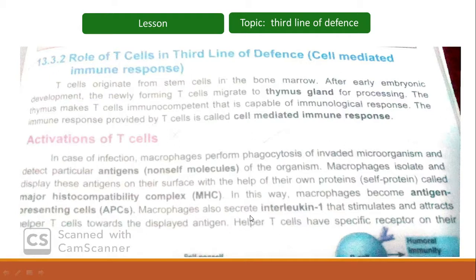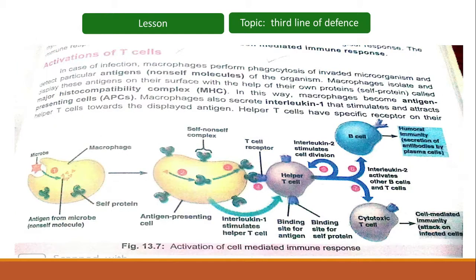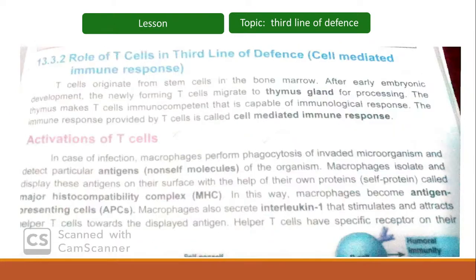The helper T cells have specific receptors on their cells termed T cell receptors. Because of those T cell receptors, they will bind to the macrophages, or to the antigens.